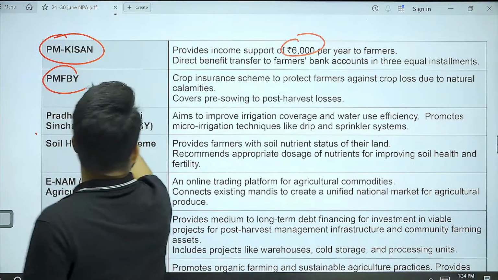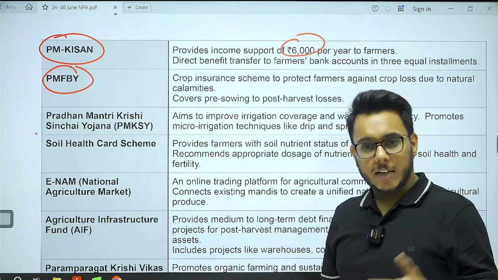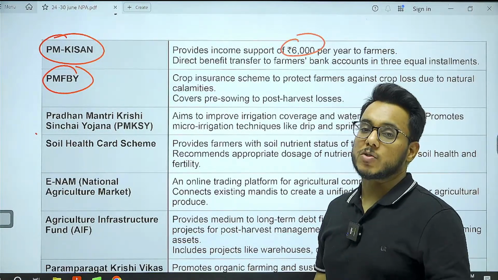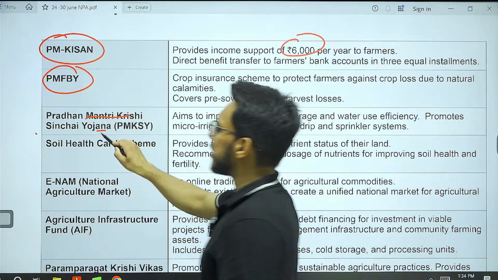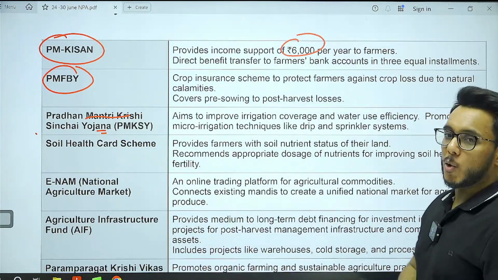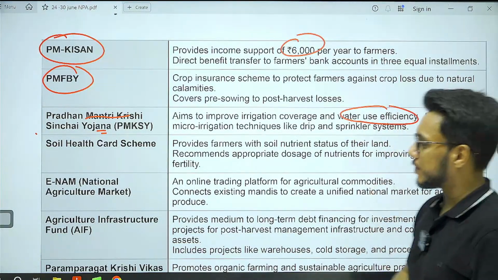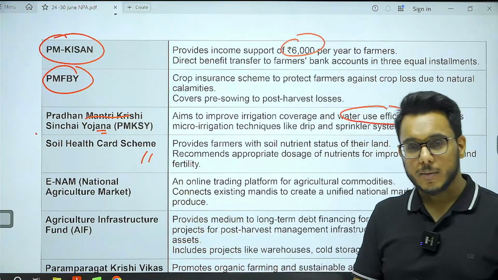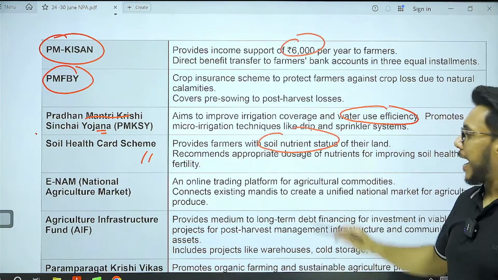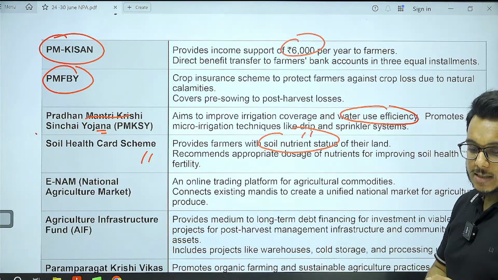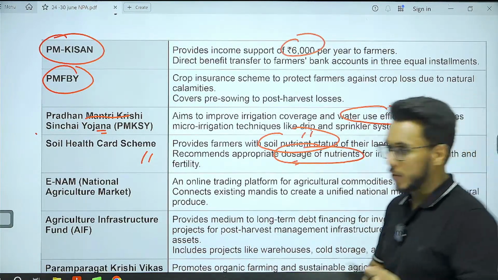Then Pradhan Mantri Fasal Bima Yojana provides comprehensive crop insurance, so that farmers who have faced losses because of disasters can cover those losses. Pradhan Mantri Krishi Sinchai Yojana aims to provide irrigation facilities to the farmers, so water efficient irrigation. Then the Soil Health Card scheme is there, under which the farmer can understand the soil nutrient status, and on that basis is also recommended the appropriate dosages of the nutrients.